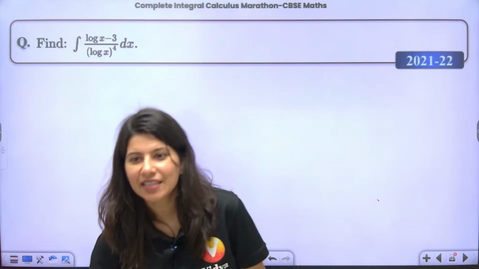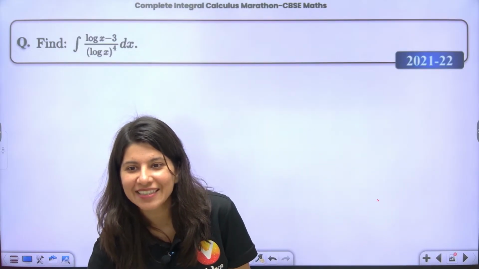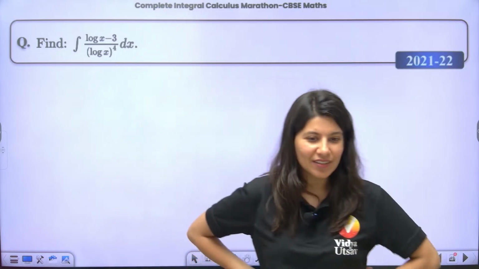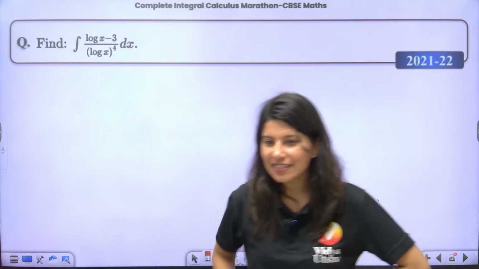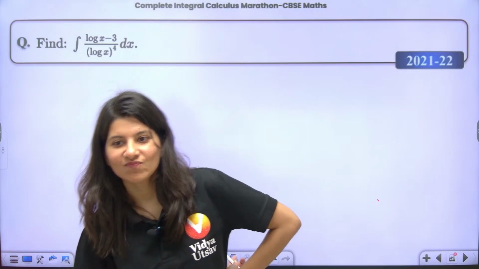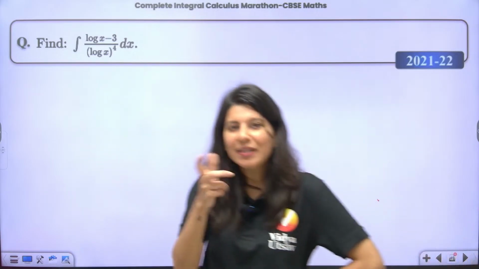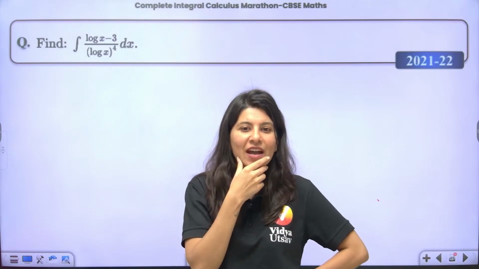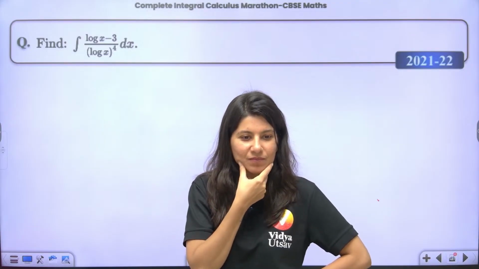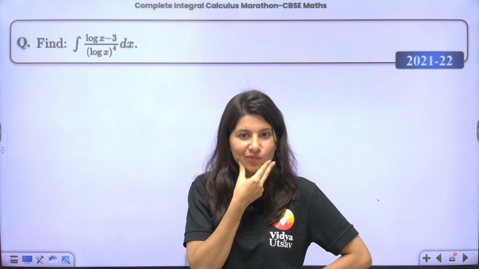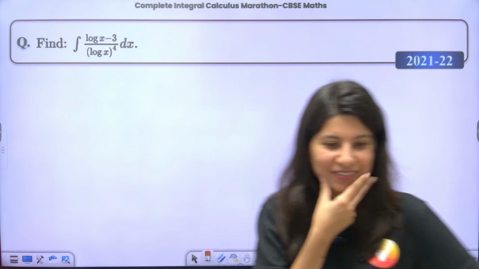Now E is missing. Everybody is complaining, ma'am, where is E? Where has E gone? So they give you a little bit of a twist and you say, ma'am, we are not able to do that. Tell me what to do.